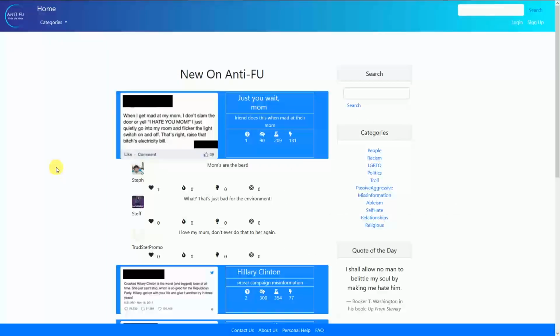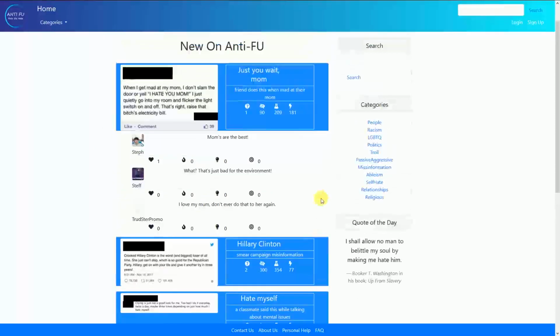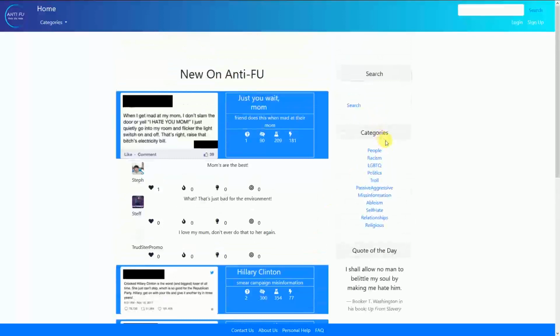We land on the homepage of Antifu. Here we can see recent posts on the website. On the right hand side, we can see a list of the categories and a motivational quote of the day. In the search bar, we can browse for specific content on the website. We click on the people category to see related content.